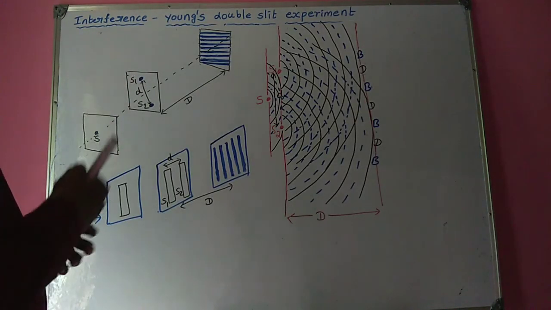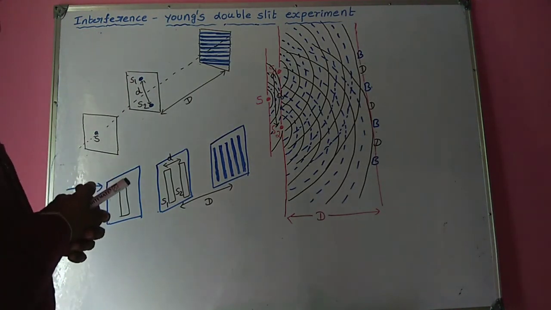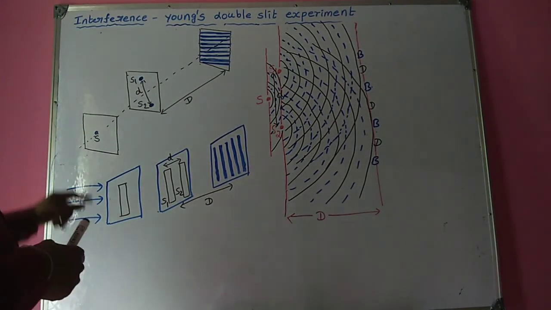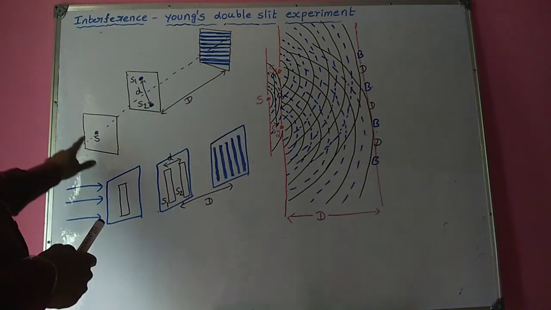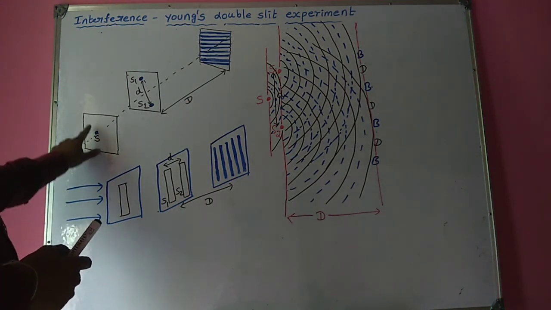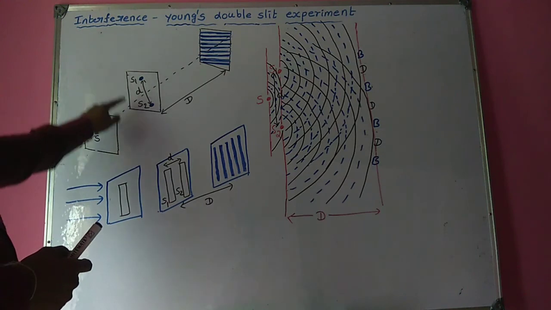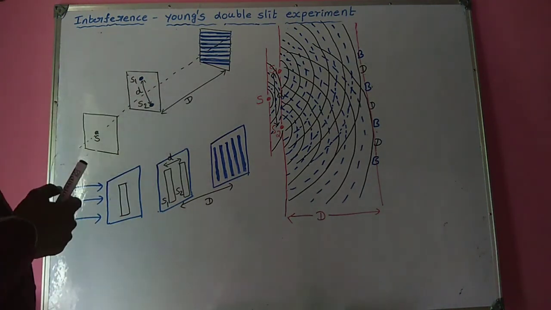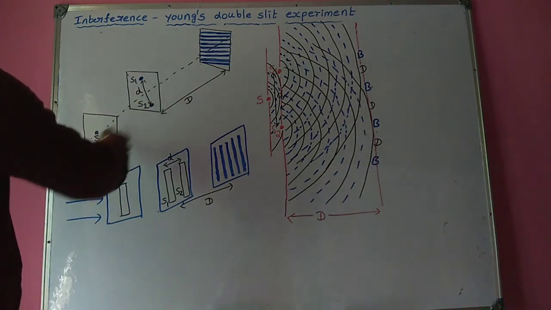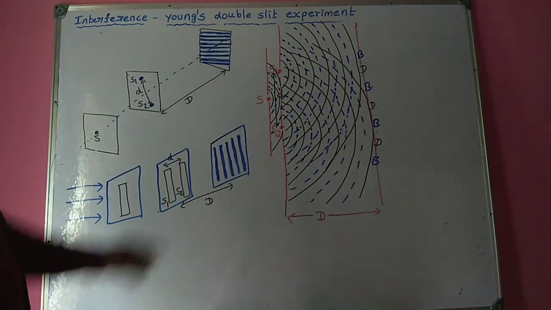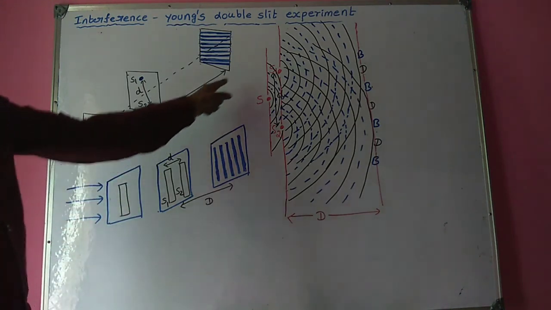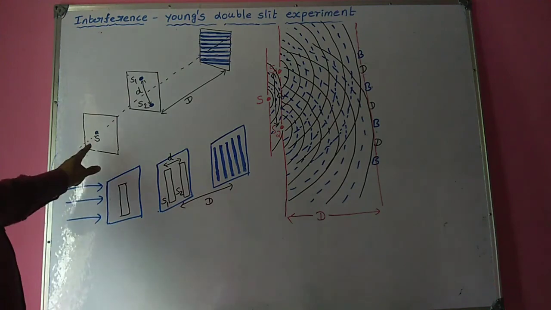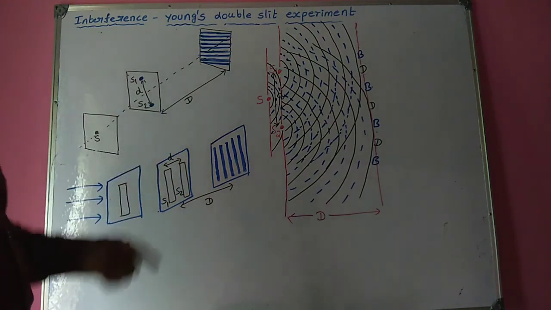Now, let us discuss Young's double slit experiment. The experimental setup is shown in the figure. It consists of a pinhole which is represented by S. S1 and S2 are the two pinholes which are close to each other and which are equidistant from S. And this is the screen which is placed at capital D distance to observe the interference pattern.